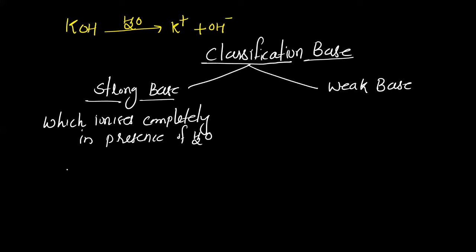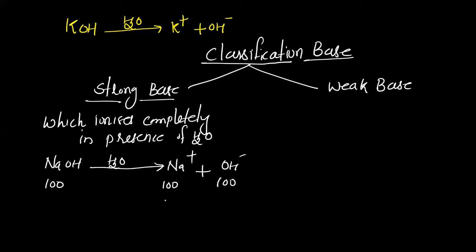You know already the meaning of complete ionization. For example, if I am taking 100 molecules of NaOH and dissolving the NaOH in water, what will happen? All the 100 molecules of NaOH will ionize to give 100 Na plus ions and 100 OH minus ions.